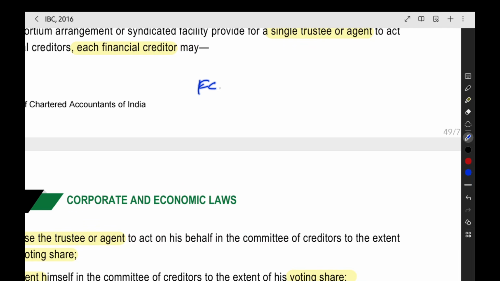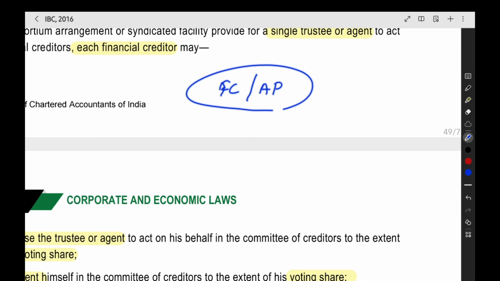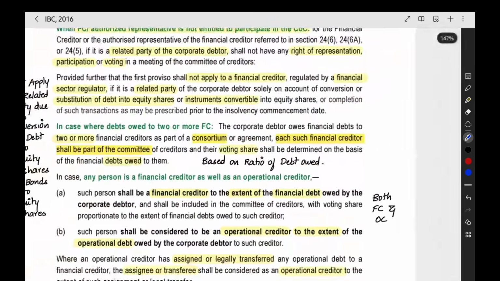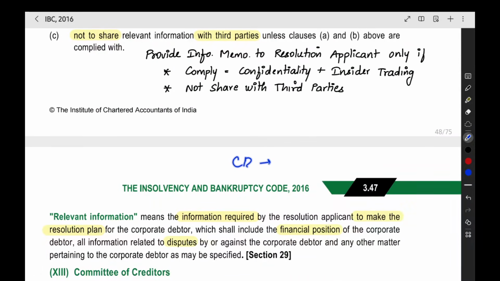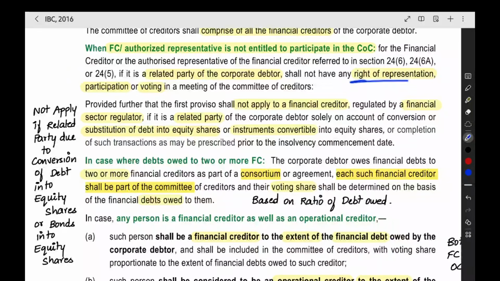Either the financial creditor or the authorized representative will be attending the meetings. Now, in some cases, both these persons, the authorized representative and the financial creditor, are not eligible to vote, not eligible to participate in the meeting of the committee of creditors. In what cases? That we have to see now. When the financial creditor or the authorized representative is a related party of the corporate debtor, then in that case, they will not have the right to participate, not have the right to vote. They cannot do anything in the meeting. So right of representation, participation, voting, anything is not there if they are a related party.